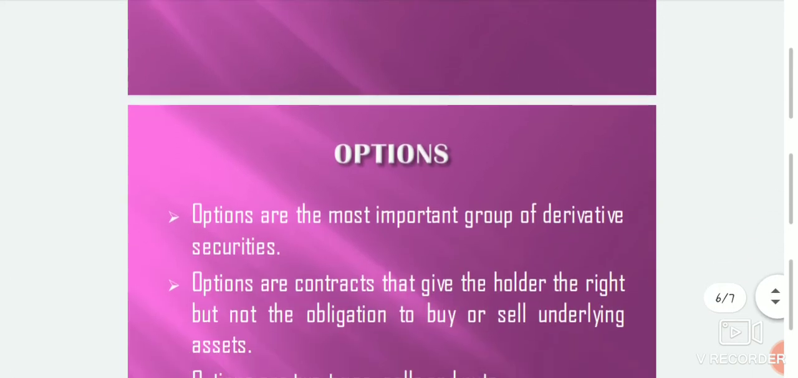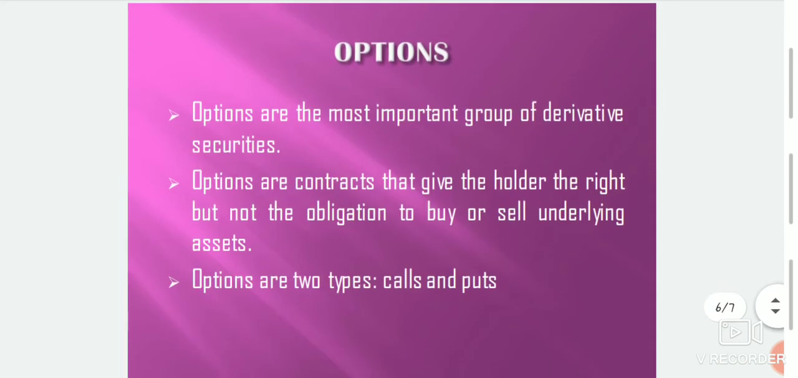The next one, options. Options are the most important group of derivative securities. Options are contracts that give the holder the right but not the obligation to buy or sell underlying assets. Options are of two types, calls and puts.